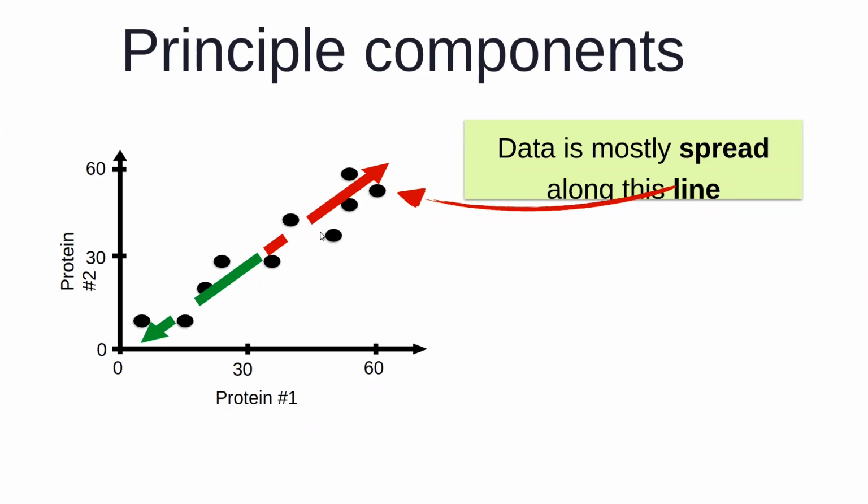If I draw a line like this, we see that most of the variation is actually giving me the data to distinguish person A from person B. So here you see that the variation, or the actual information, is lying along this axis. So if I make this an axis, then I don't need another dimension.